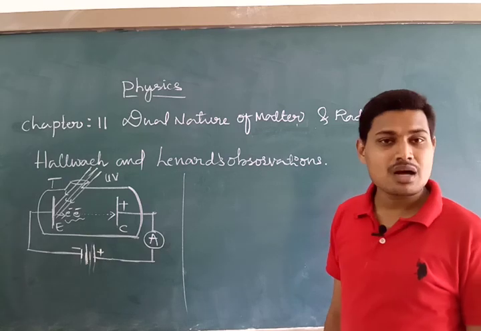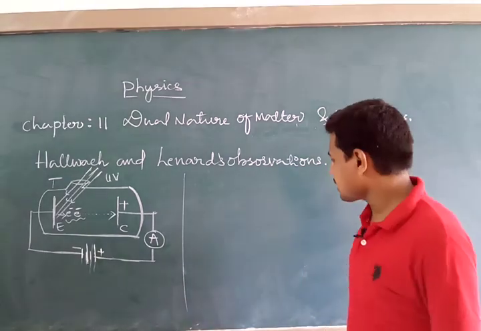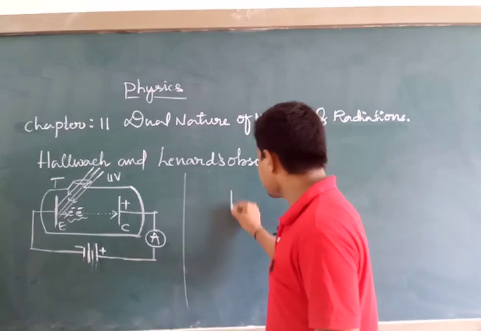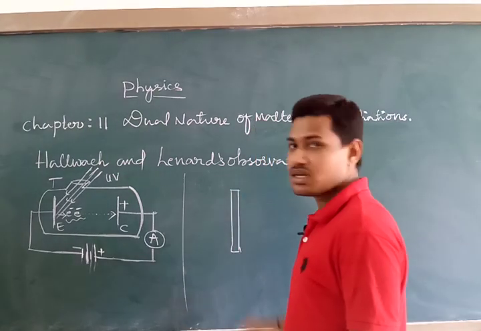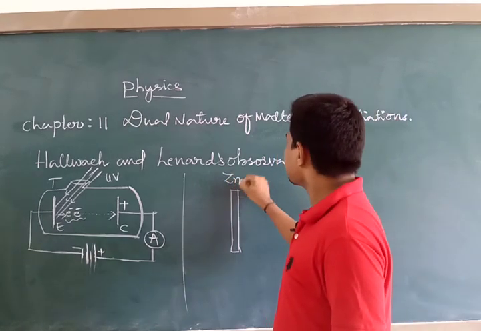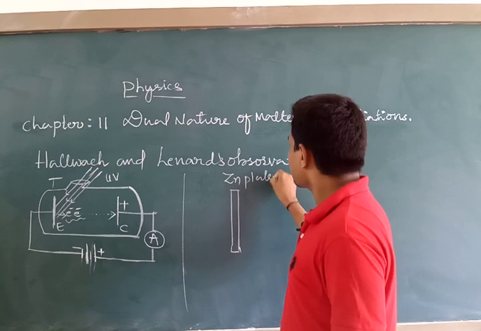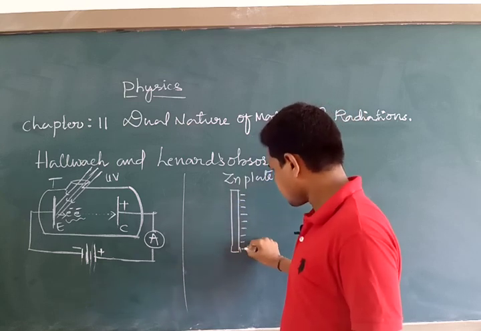For this observation, he did one simple experiment. What is that experiment? He took one zinc plate. Of course, zinc is also a photosensitive plate. He took one zinc plate, which was a negatively charged plate.